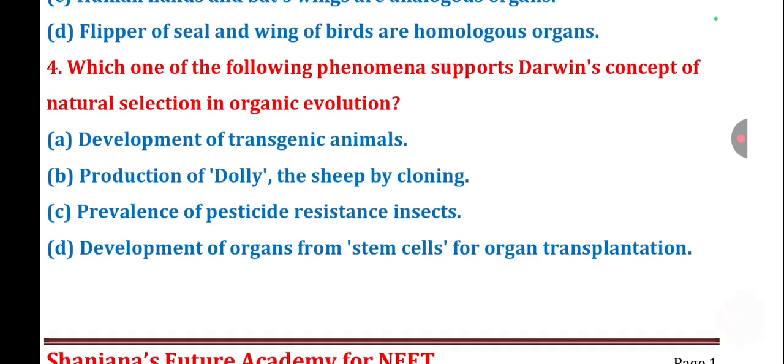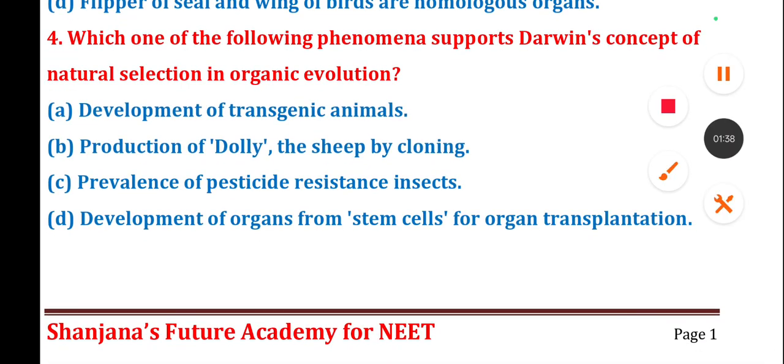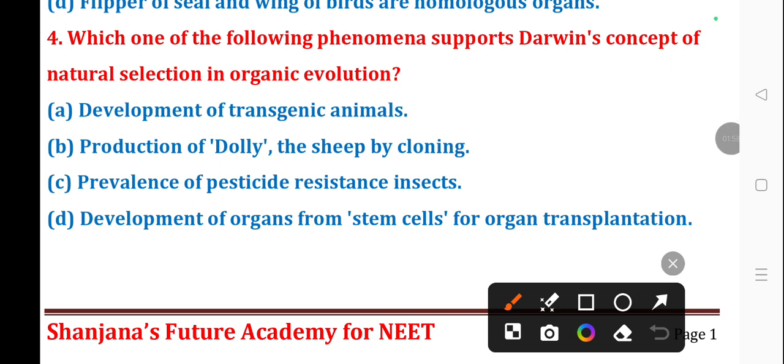Next question number 4. Which one of the following phenomena support Darwin's concept of natural selection in organic evolution? The correct answer is option C, prevalence of pesticide resistant insect.